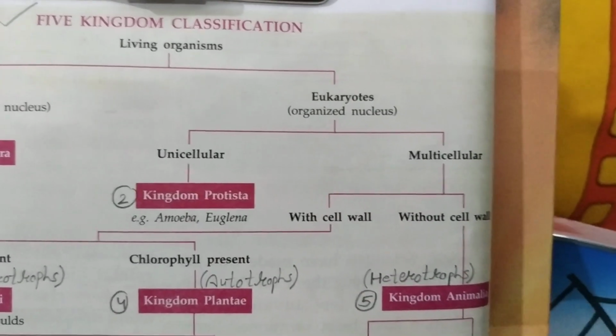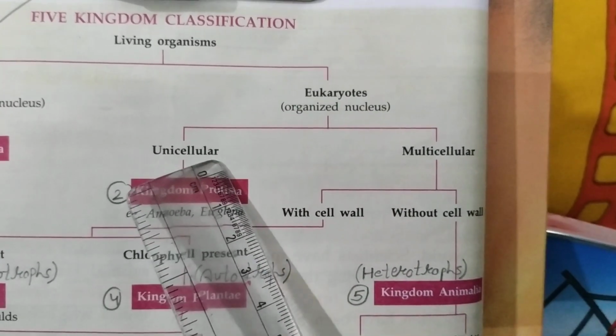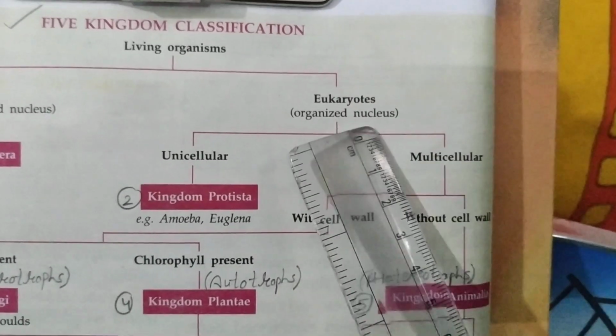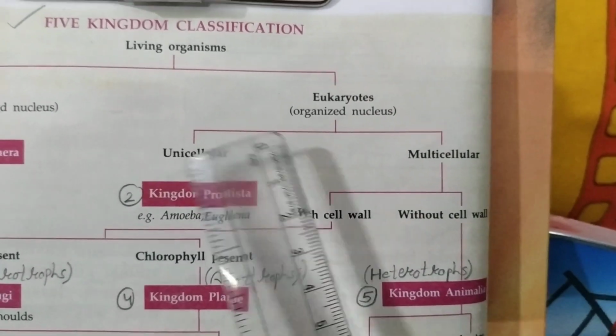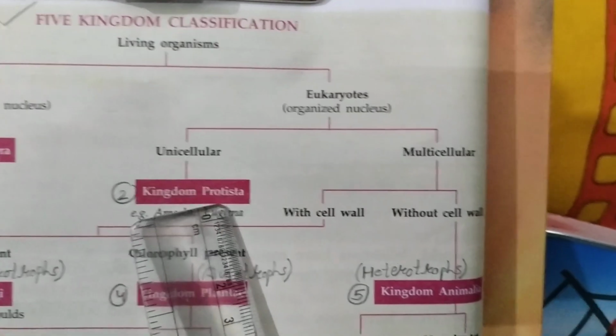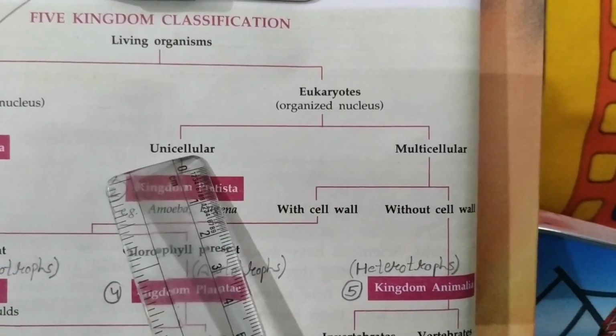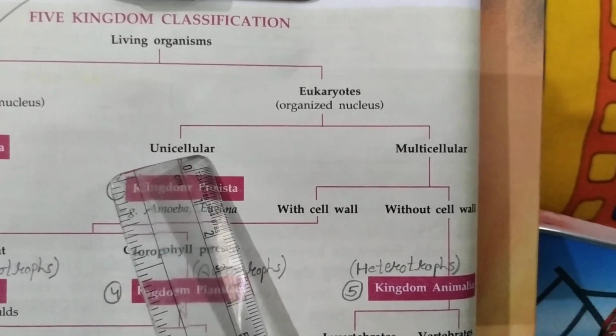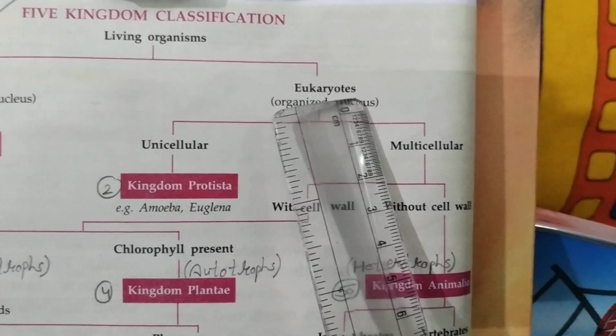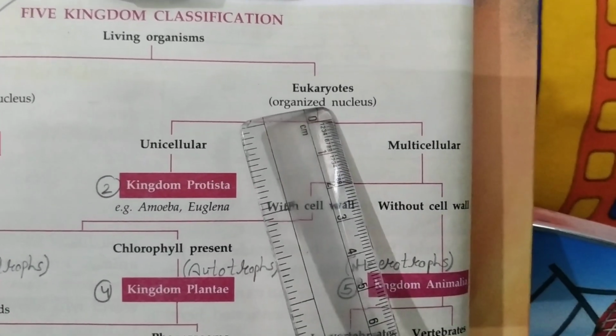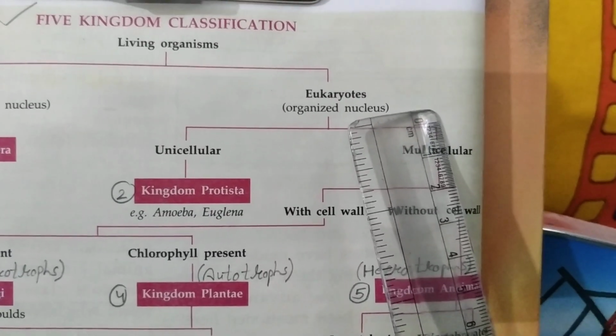So next difference will be whether they are unicellular eukaryote or multicellular eukaryote. So the kingdom Protista, the second kingdom, has unicellular organisms, but they are eukaryotes, means they have a proper organized nucleus.